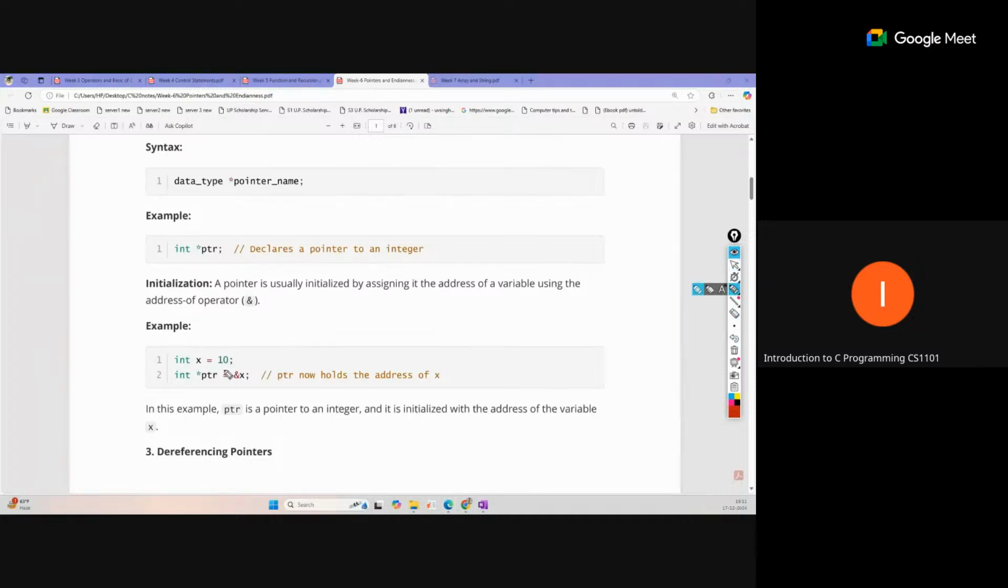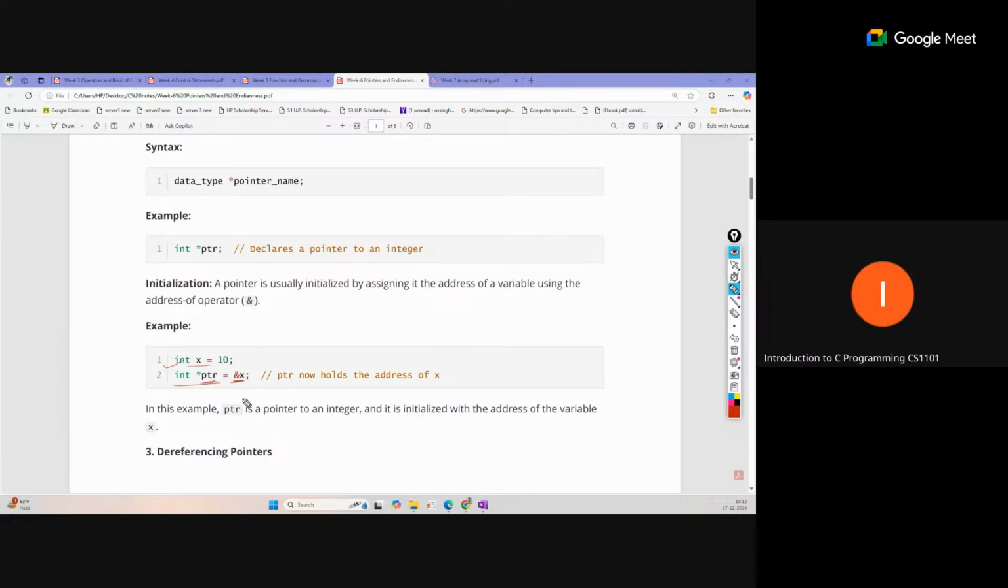So how can we initialize, or assign a value to, the pointer? This is the example. This is one variable, x equal to 10, and this is the pointer ptr. Now we want to store the address of x into ptr, so we write it like this. We use the ampersand symbol before the variable, so that returns the memory address, and that address will be assigned to the pointer.